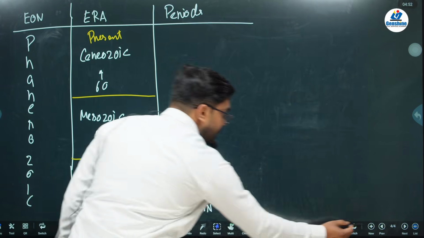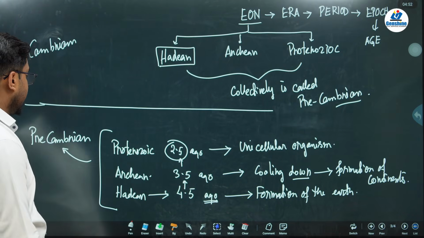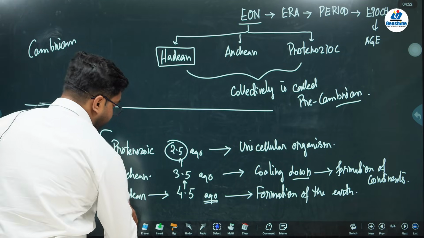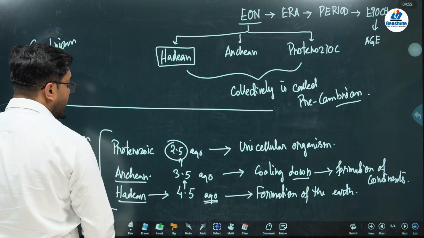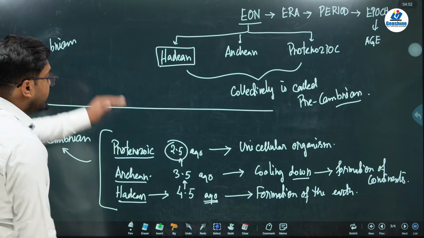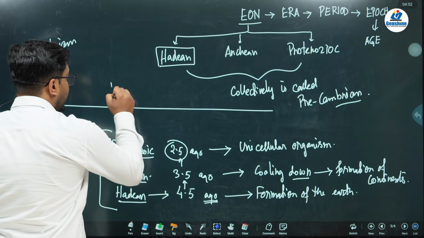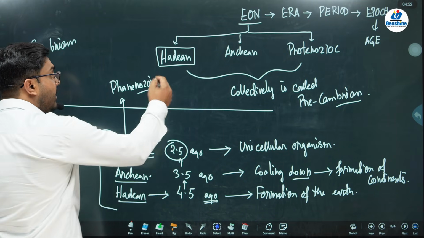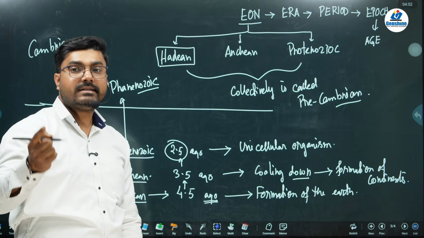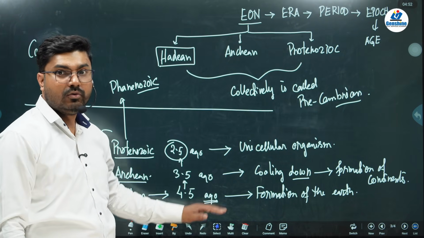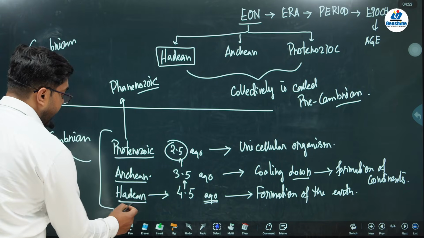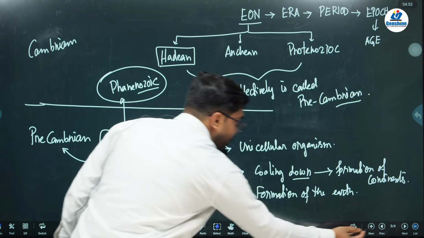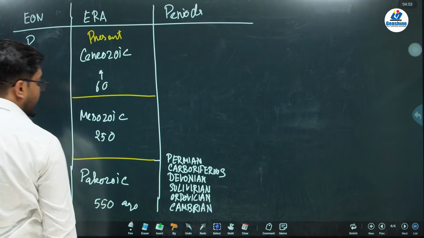First and foremost, this you can memorize. The first Eon is what? It is the Hadean Eon, followed by Archean Eon, followed by Proterozoic, and Proterozoic is followed by Phanerozoic. Phanerozoic is further divided into periods and eras, but here we do not have any divisions. So keep it simple. Okay, Hadean, Archean, Proterozoic, and Phanerozoic. We are presently in Phanerozoic. Phanerozoic is further divided into three major eras.